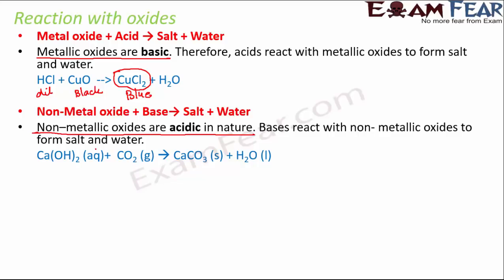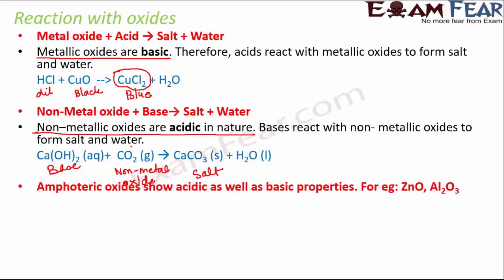So here if you look at this example, Ca(OH)2, that is calcium hydroxide, which is a base, when it reacts with carbon dioxide, which is a non-metal oxide, because carbon is non-metal, so oxide of carbon is non-metal oxide. Okay, so CO2 is a non-metal oxide. So when these two react, they form CaCO3, which is calcium carbonate, that is a salt, and water. So this is again almost like a neutralization reaction where salt is formed, water is released. So we can say that the non-metallic oxide, that is CO2 in this case, is acidic in nature.